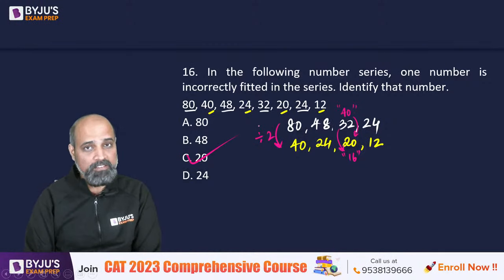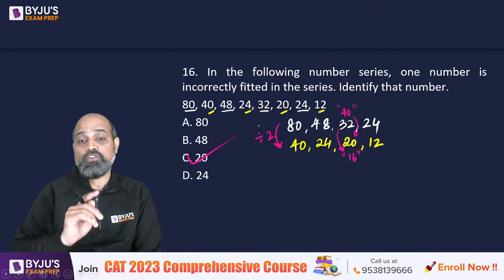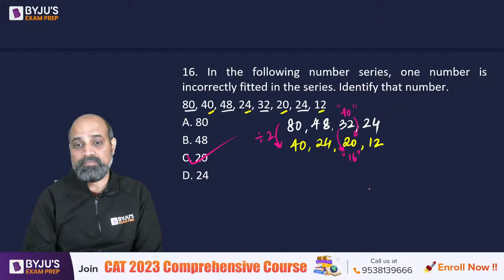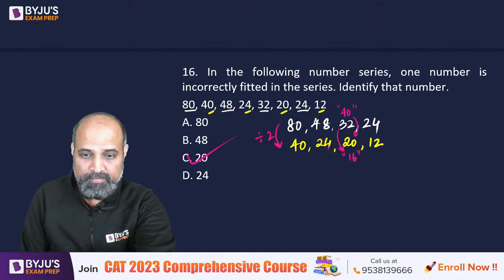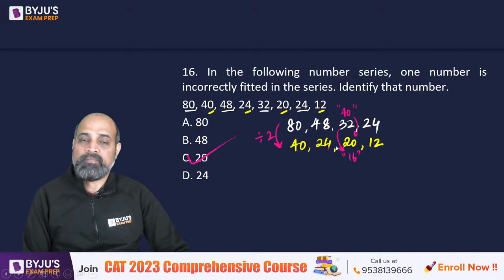So it becomes easier. Had 32 also been in the option, तो फिर 80, 48 वो pattern ढूंढना पड़ता, right? Right now we don't have to do that. Clear?